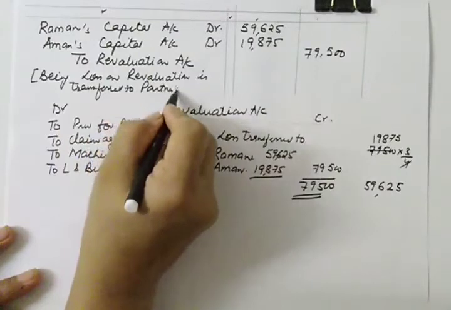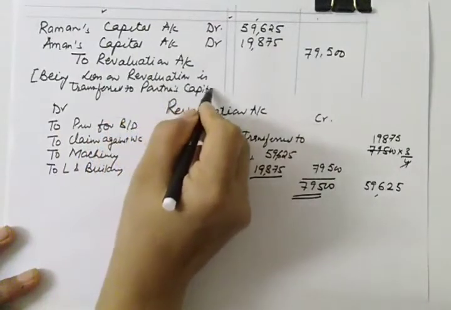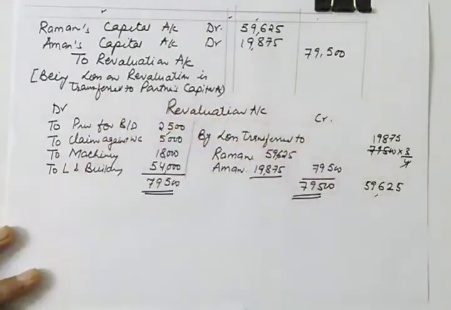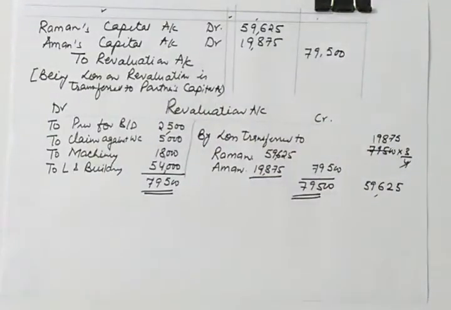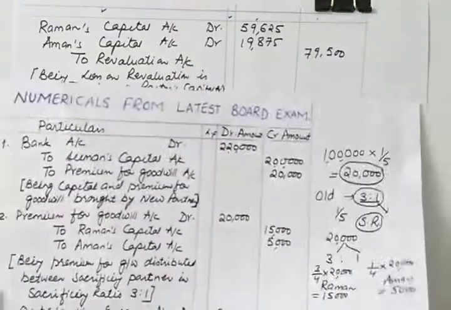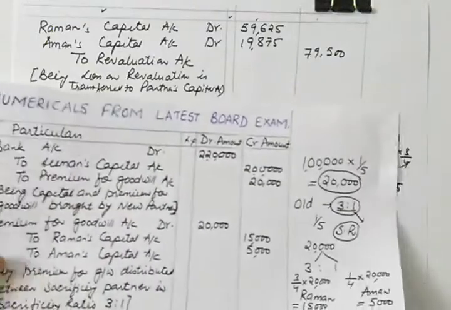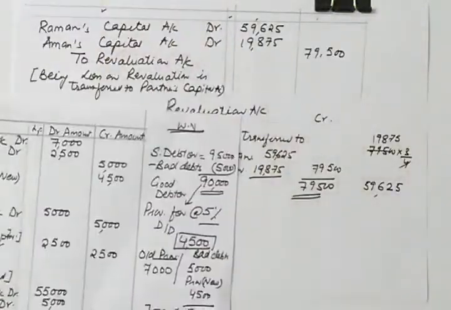So I hope all the steps in this numerical are clear, and it's an 8 marks question, and the total number of entries are 8.